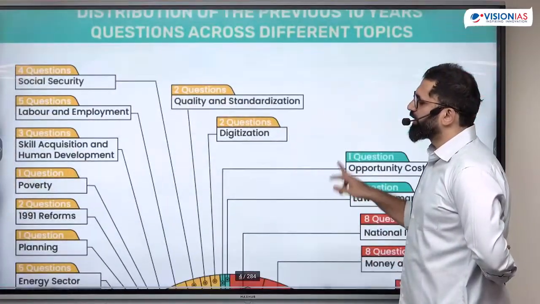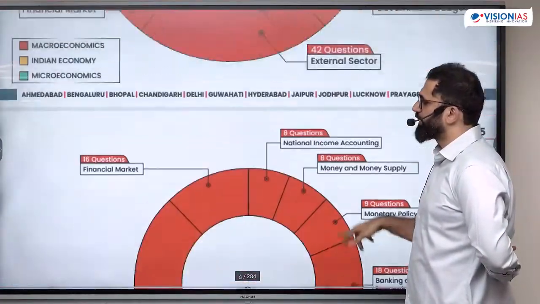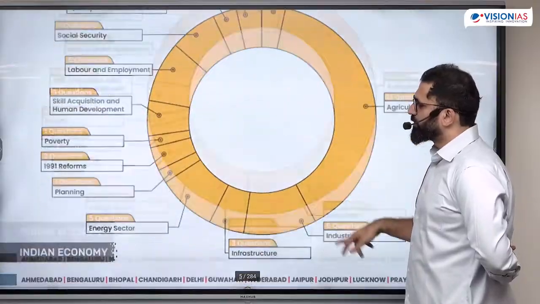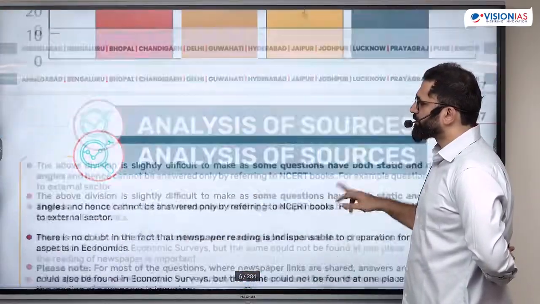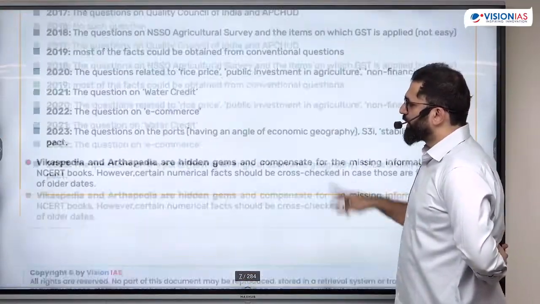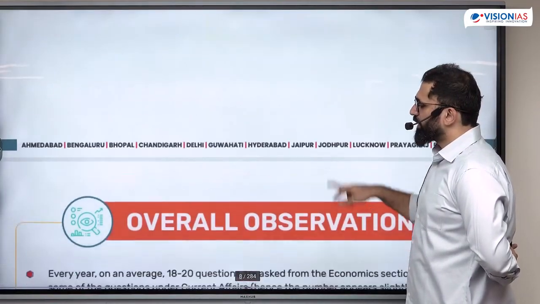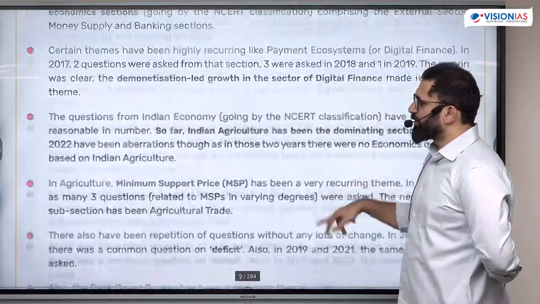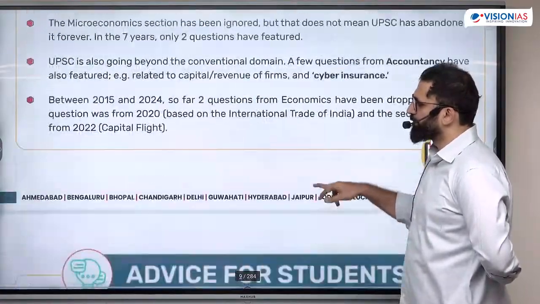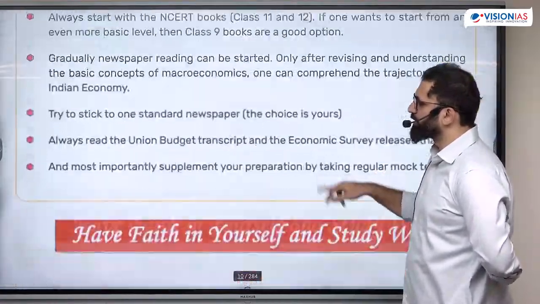Most important source here is the newspaper. Once you understand the class 12th NCERT, the most important is the newspaper. You'll understand from the questions itself. And most of the questions you'll find are on the easy and medium side. There are not many difficult questions. You can't figure out what the answer is.